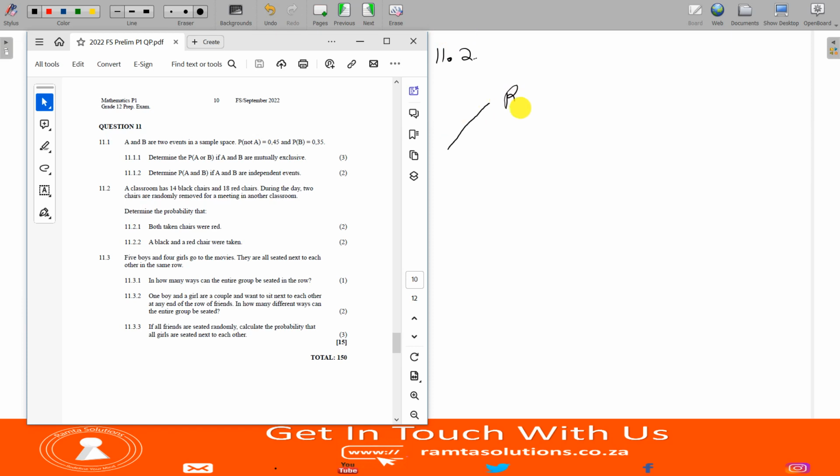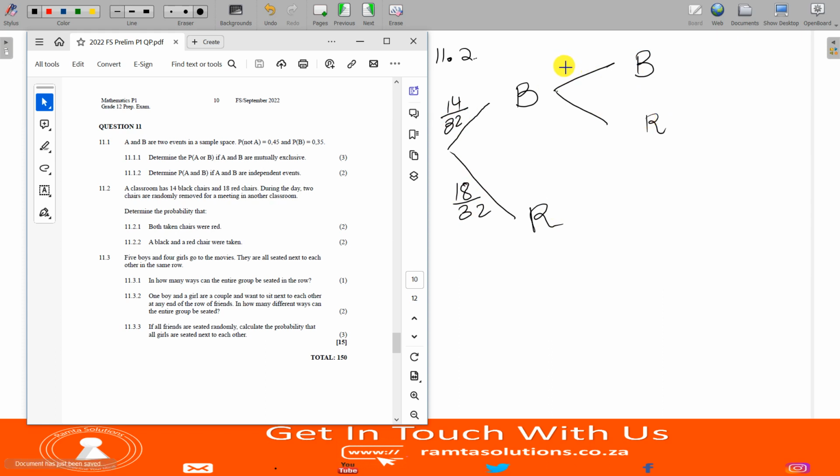So this is black, and then this is red. So we have how many black chairs? We have 14 black chairs. What is the total? 14 plus 18 seems to me it's 32. So it's 32 chairs in total. So there are 18 red chairs of the 32. Therefore, when you remove one, it's still red, black, red.